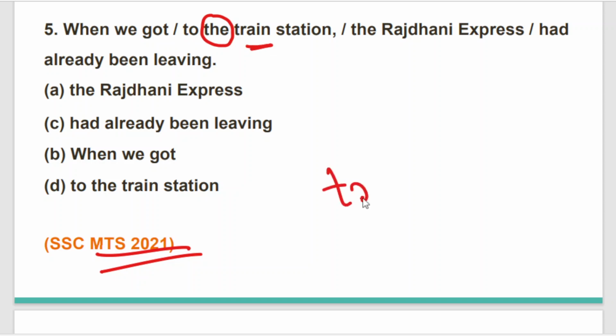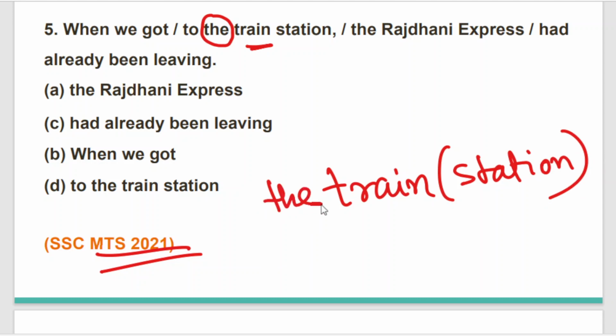Just for one word train, the word station is getting definite, and that is the only reason for which we are using the definite article the before the word train. So if we would have used only train, or only station and not train, definitely the definite article the we couldn't use.